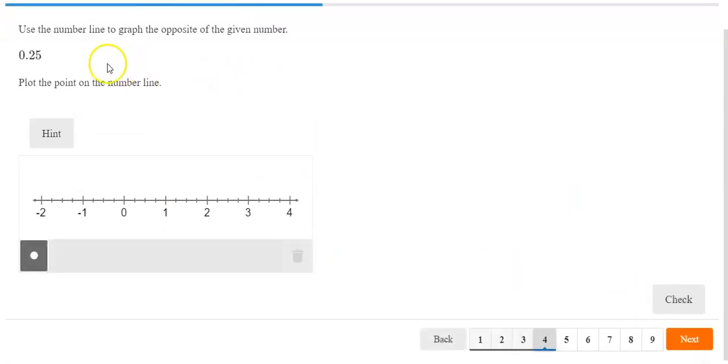We're going to do the same thing here. Use the number line to graph the opposite of the given number. It's really important that you read the directions, because you may just accidentally plot 0.25 instead of negative 0.25. Use the number line to graph the opposite of a given number. So we have 0.25, 0.5, 0.75. We're on the negative side because that's negative 1.5. Positive 1.5 is all the way over here.